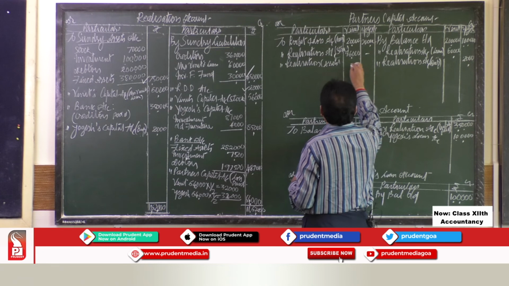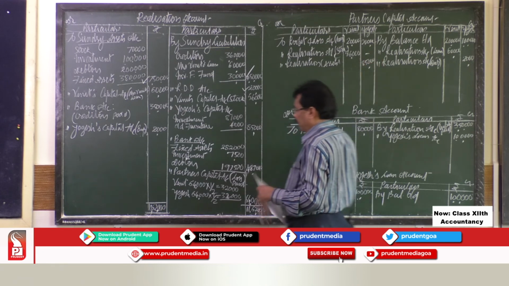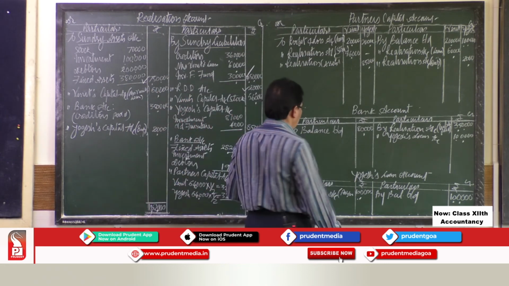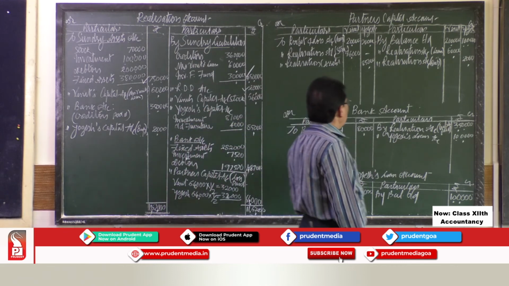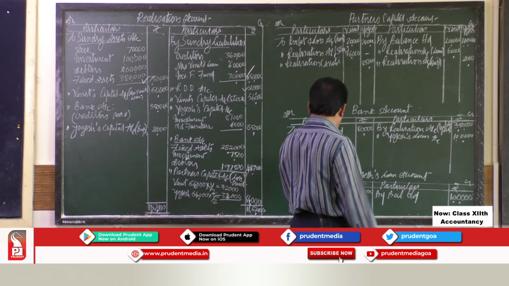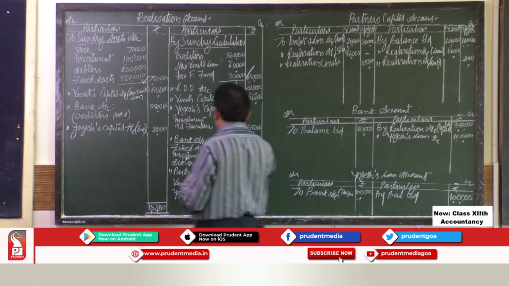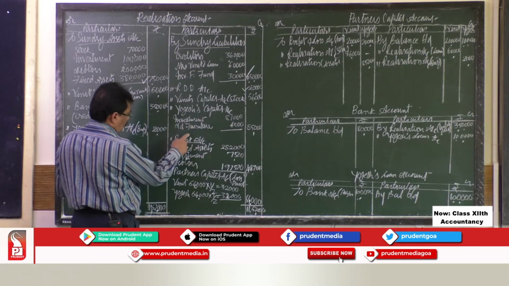Assets taken over is 85,000. So we have completed all this double entry posting. Now you have to check with the partners' capital account. So which side total is, and the last one is, so we have completed up to here.